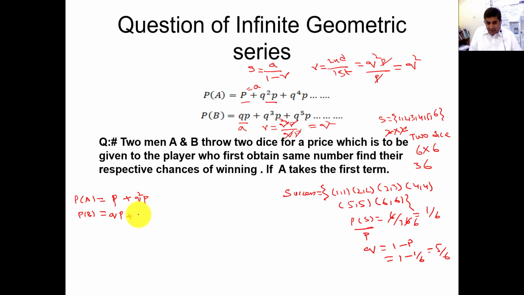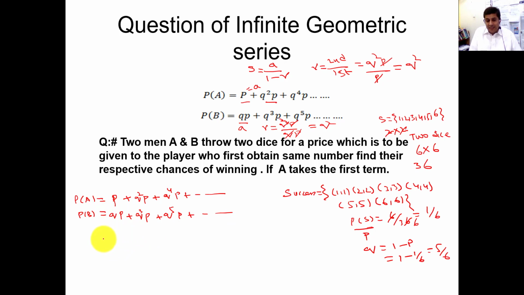Similarly, if A fails once again, it comes to B again. If B fails again, then 4 attempts have already failed, plus Q to the power 5 P. Similarly, this will be a geometric series. That is why this concept is called an infinite geometric series probabilistic question.